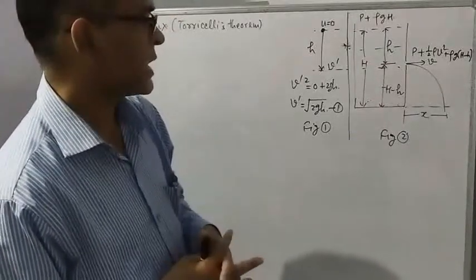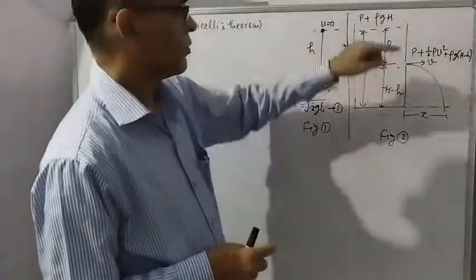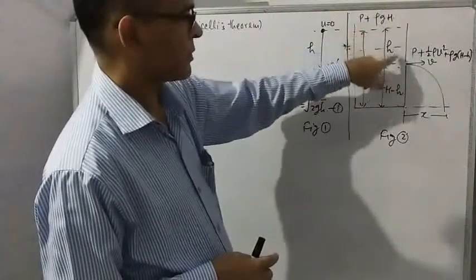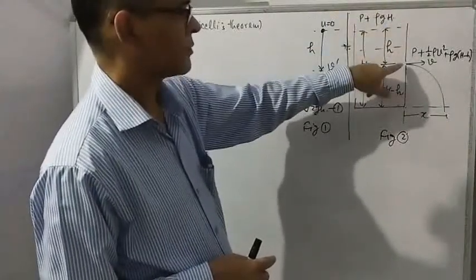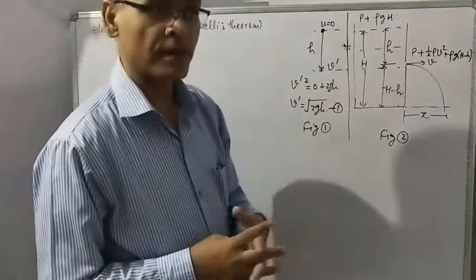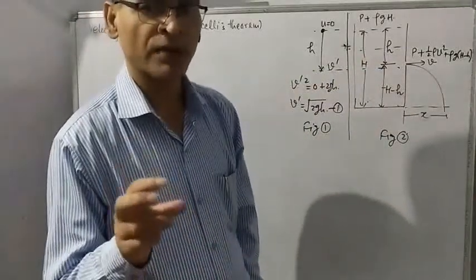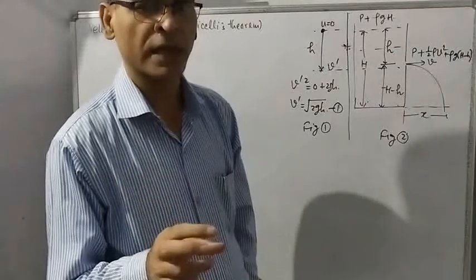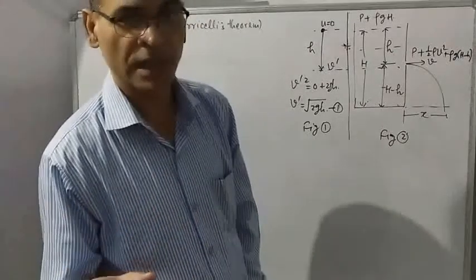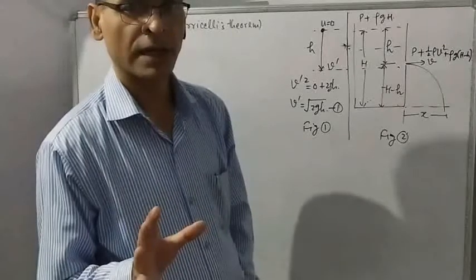Torricelli's theorem says that velocity of efflux at some depth is same as velocity acquired by a freely falling particle after it has fallen the same depth. I explain.